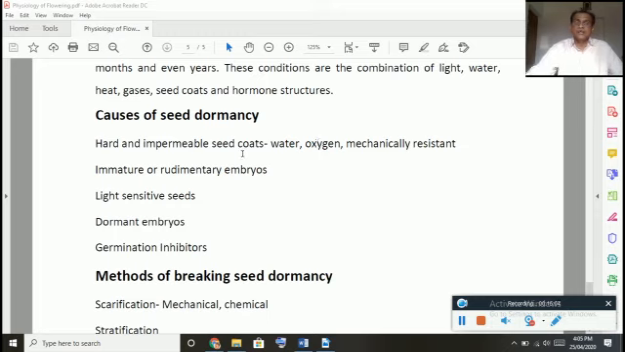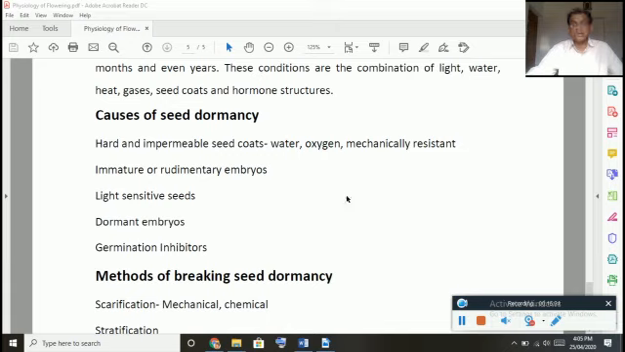So in some cases what happens, the seed coat is so hard that the water will not enter. So you might have observed some seeds, even after soaking for a certain time, water will not enter. Only on the surface of the seed coat, the water will be present. For example, several members of Leguminosae, Malvaceae and Solanaceae.